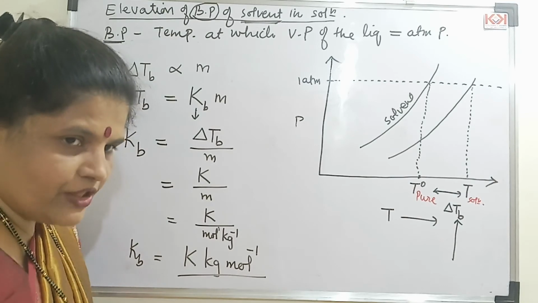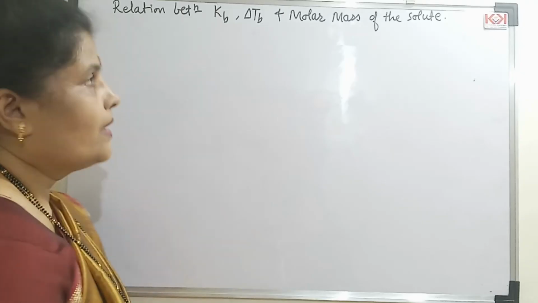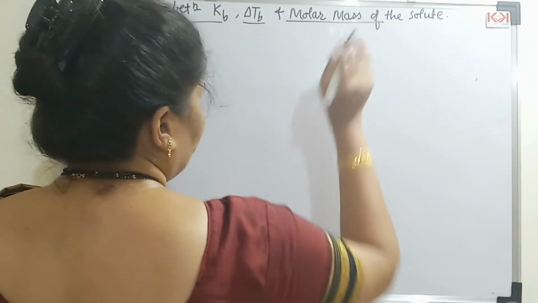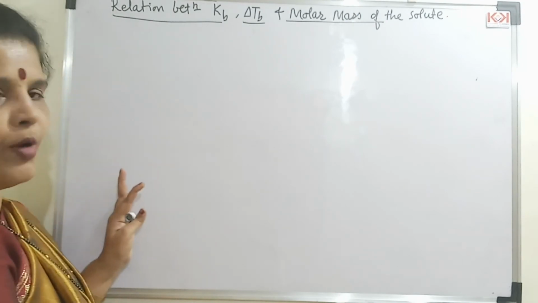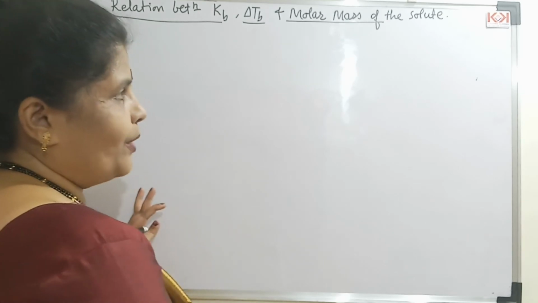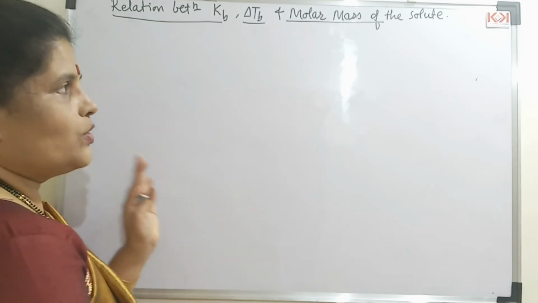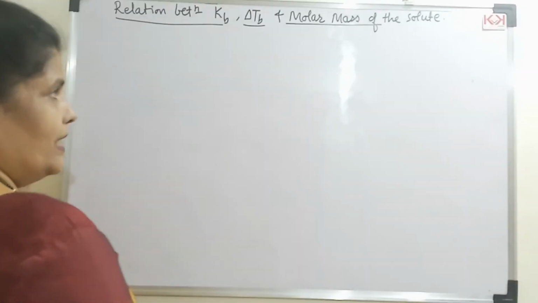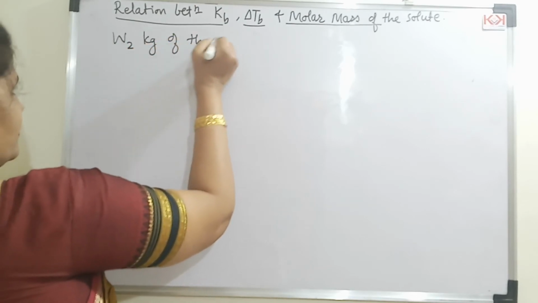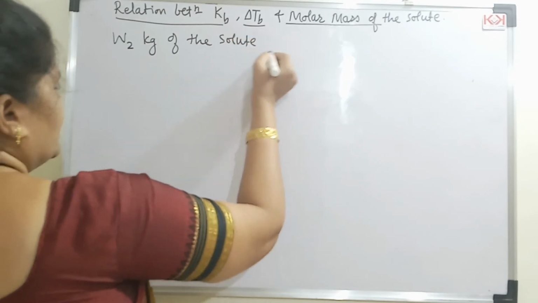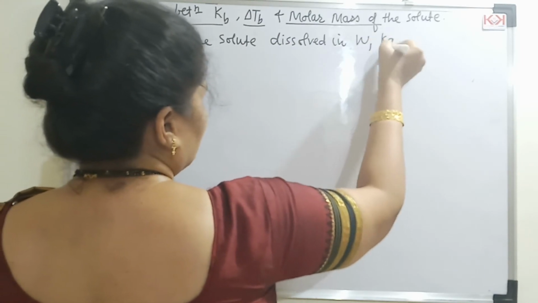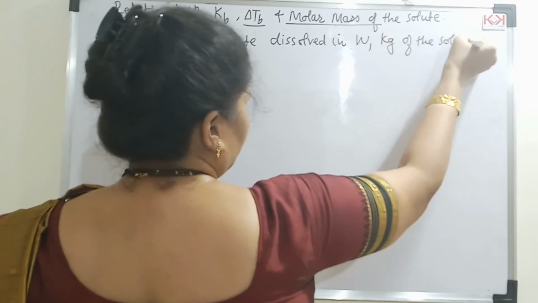Now let us see the derivation. Let us see the relation between KB, delta TB and the molar mass of the solute. You know, students, that elevation in boiling point of the solvent in the solution is a colligative property, and this colligative property is also used to calculate the molar mass of the solute. So let us see the derivation. Say, for example, I have taken W2 kg of the solute dissolved in W1 kg of the solvent.